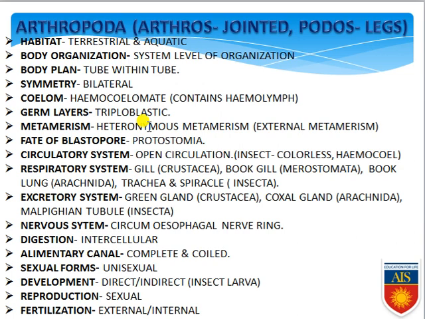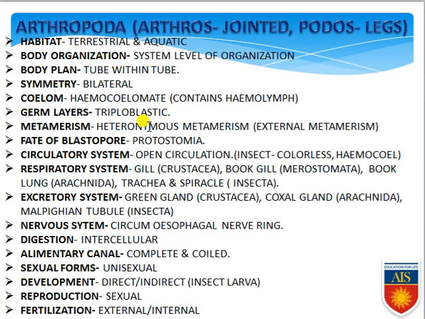First of all, habitat. Arthropoda organisms can be terrestrial or aquatic; they can show any type of habitat. Body organization is the organ system level of body organization. Body plan is tube within tube. Symmetry is bilateral symmetry. Coelom: they are exclusively haemocoelomate because they contain the hemolymph. Germ layers: three germ layers are present, that is triploblastic.